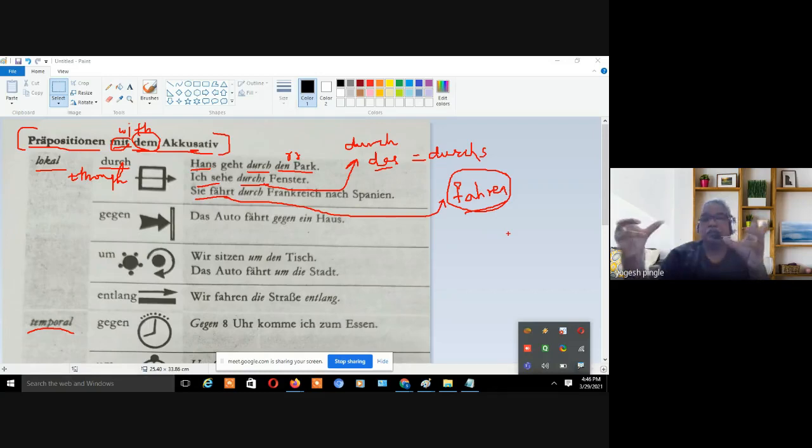But these are irregular verbs, where the du and er/sie forms change. How can we remember these? There are some verbs that we will study after this, where you will come to know where we have to put an umlaut and where we do not. Now here, generally, t is being added, so it is definitely the er/sie form, fährt. So sie is over here 'she'.